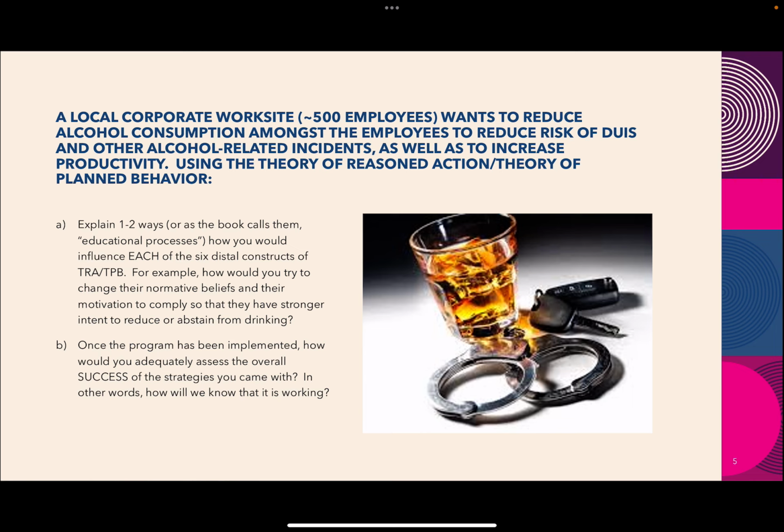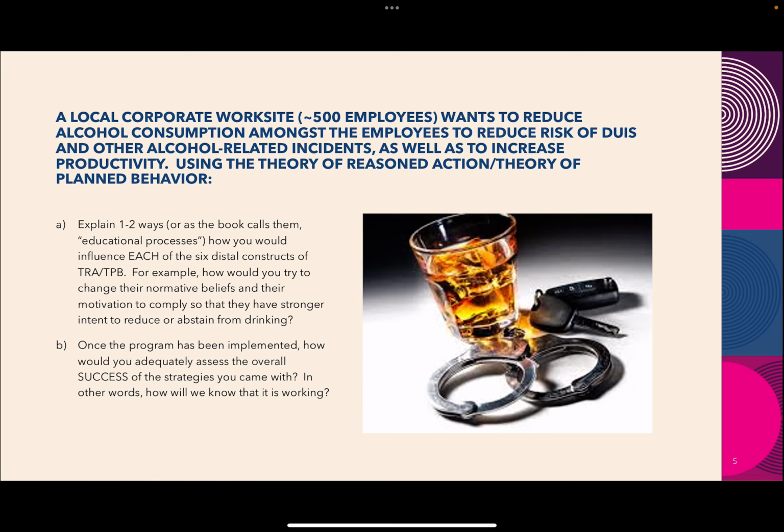So there are actually a total of 11 constructs between both theories. Today we're only going to discuss the 6 distal ones. We'll go deeper into that in the other slides when we're trying to answer questions. So we have behavioral beliefs, outcome evaluations, normative beliefs, motivation to comply, control beliefs, and the last one would be perceived power. I'll explain what each of those are as we're answering the questions later, because I don't want to make the video too long. So let's get into it.